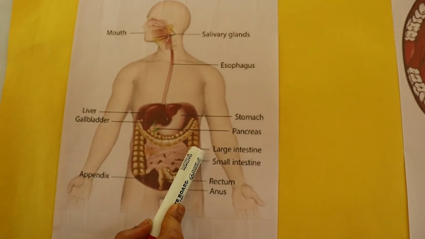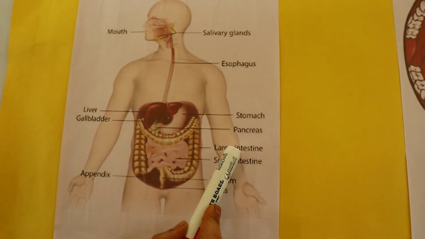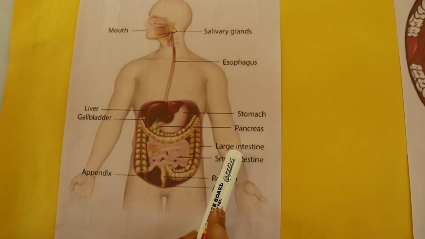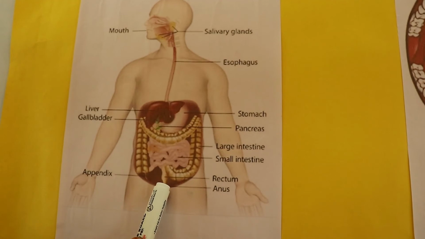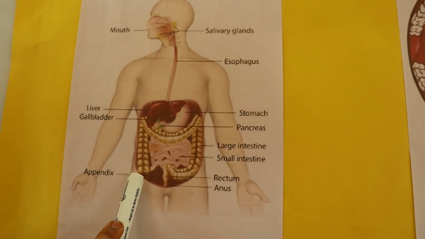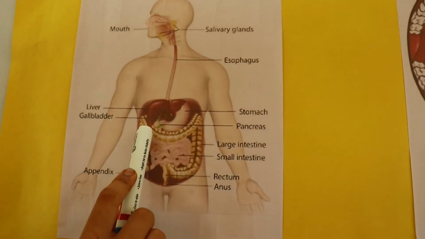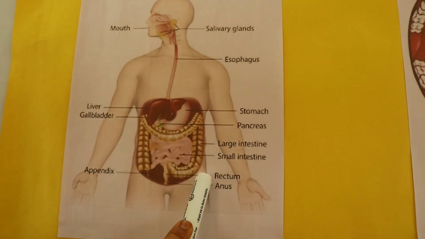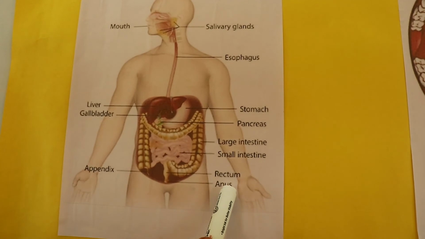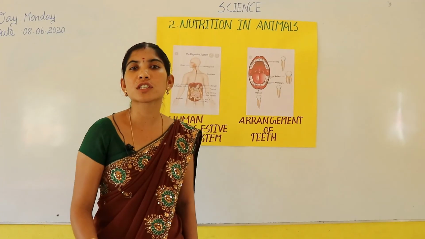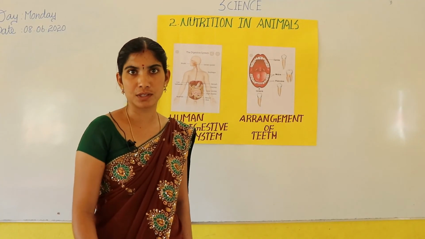Next is the large intestine. Its length is 1.5 meters. The appendix, rectum and anus come under the large intestine. In the appendix, the faecal matter starts to form, the semi-solid faecal matter comes to the rectum, and the whole waste material is removed through the anus. Now we have seen the human digestive system.